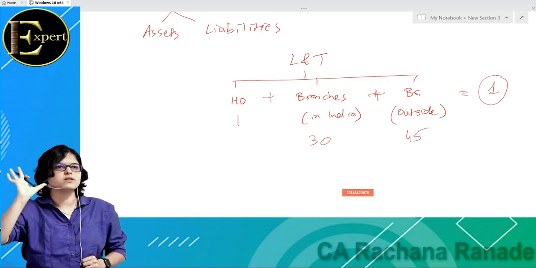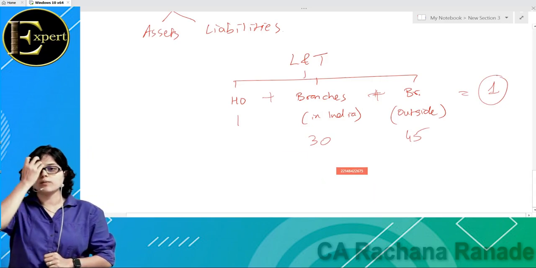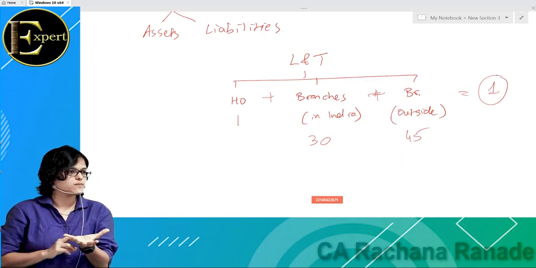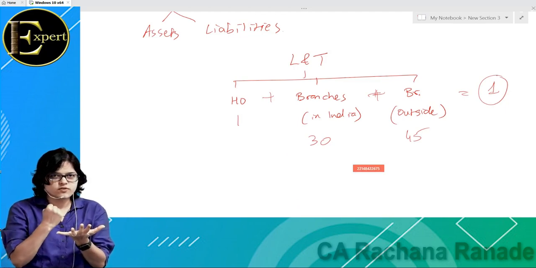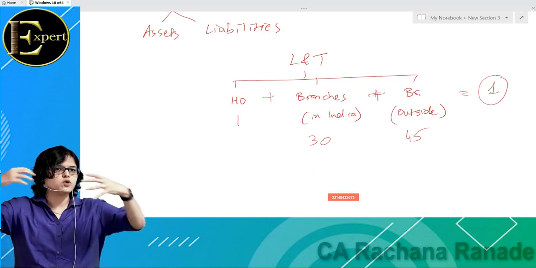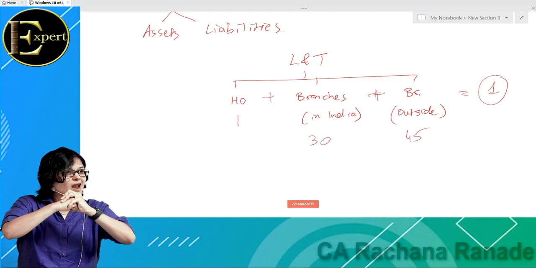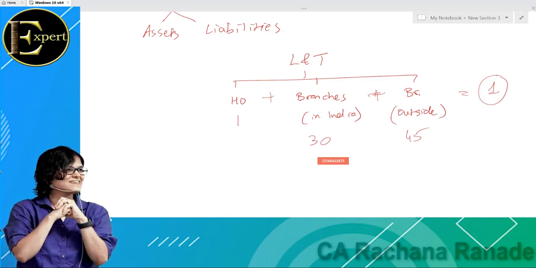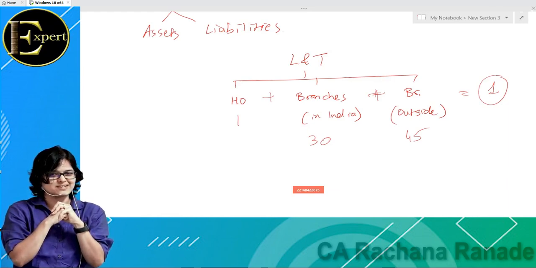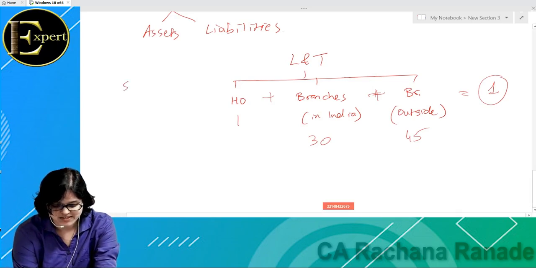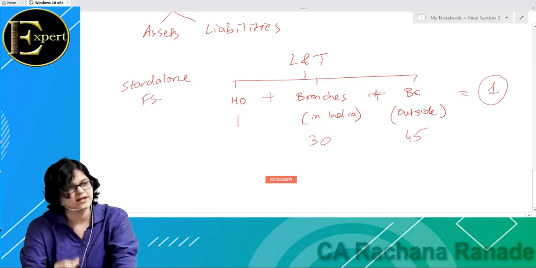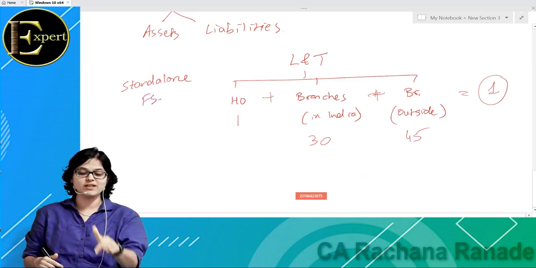So whenever I'm talking about taking together, compiling together, what plus what plus what? HO, registered office, head office, plus branches in India, branches outside India, all put together. This is known as standalone financial statement. I'm sure everyone would have thought that I will say consolidated financial statement. Okay, but here is a trick. We call this stand-alone financial statement. I will tell you why. When I tell you what is a consolidated financial statement, then you will understand why this is called stand-alone financial statement. Is it okay till here?